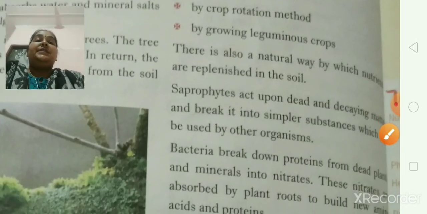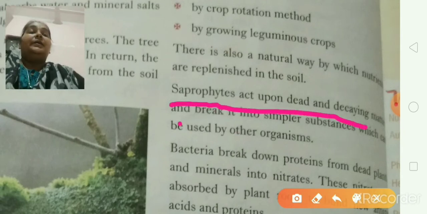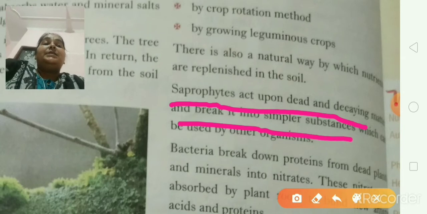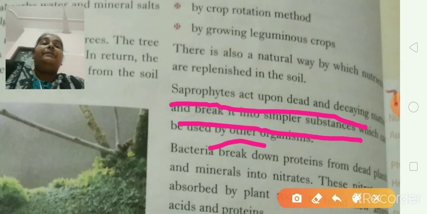See, saprophytes. You know what saprophytes are? Saprophytes act upon dead and decaying matter and break it into simpler substances. They dissolve the simpler substances and prepare a liquid which is used by other organisms.